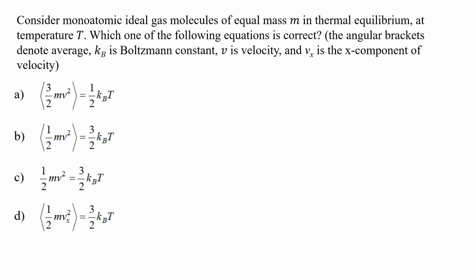Moving on, the next question is, consider a monoatomic ideal gas molecule of equal mass m in thermal equilibrium at temperature T. Which one of the following equations is correct?